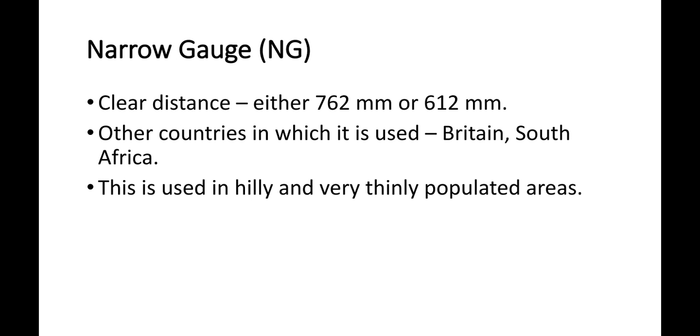Narrow gauge. In narrow gauge, the clear distance between the inner faces of two parallel rails forming a track is either 762 mm or 610 mm. Other countries in which it is used are Britain, South Africa, etc. This is used in hilly and very thinly populated areas.